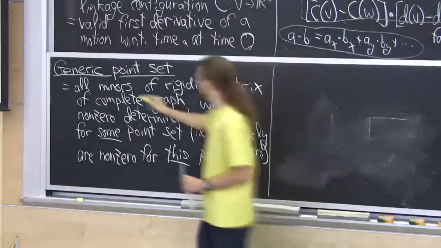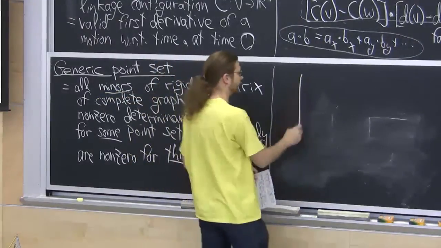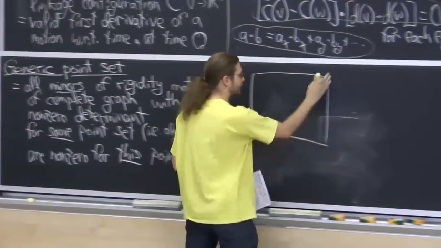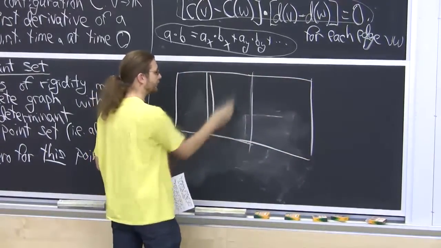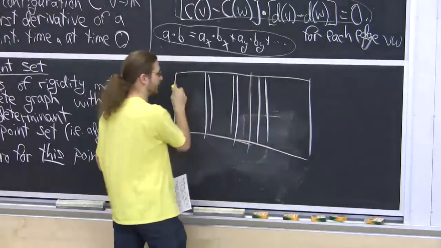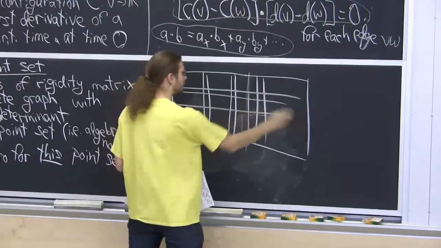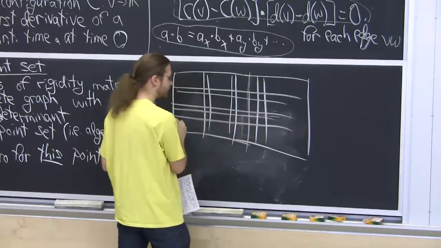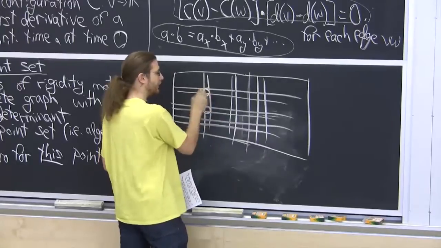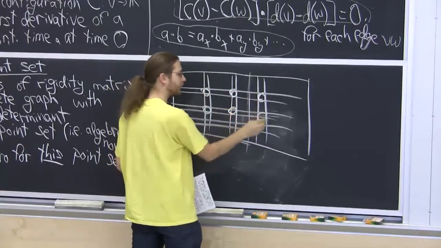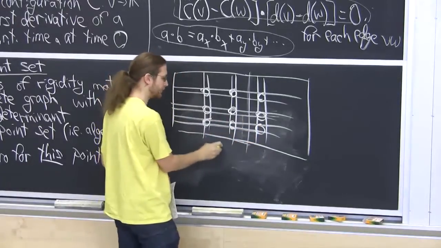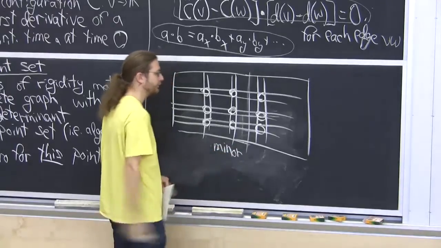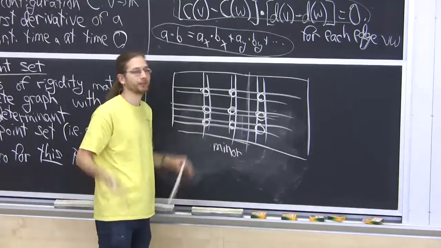Okay, for this definition, we need the notion of a minor. So if you have some matrix, actually our matrices are pretty rectangular, and I just choose, let's say, k columns from the matrix, say 3, and I choose k rows. It's the same number of rows and columns. I look at those elements in the intersection. That's a square matrix. That's a minor. That 3 by 3 square submatrix is called a minor. So there's a whole bunch of minors, but there's only finitely many. It's exponential. Okay, it's not easy to check.